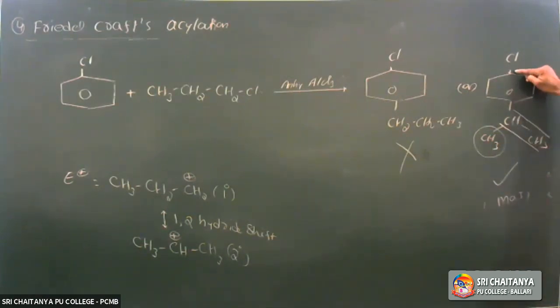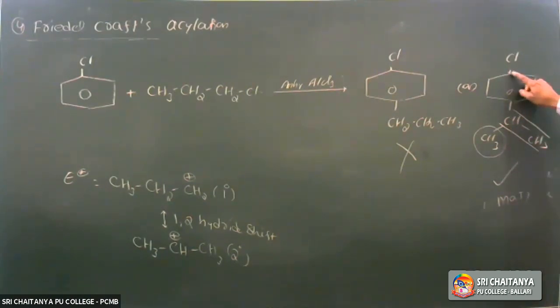So it is 1-chloro-4-(1-methylethyl) benzene, a methyl substituent on the ethyl group.